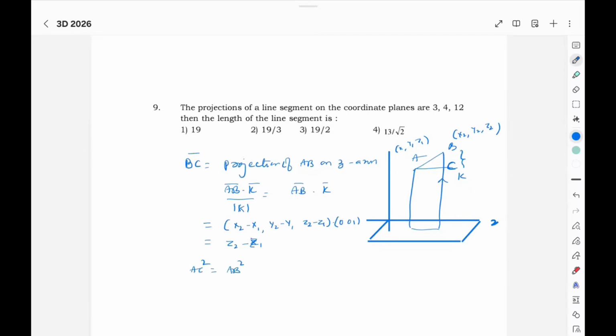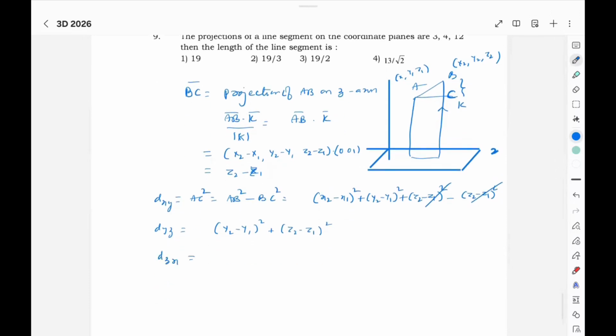AC square is AB square minus BC square: x2 minus x1 whole square plus y2 minus y1 whole square plus z2 minus z1 whole square, minus BC square, which is z2 minus z1 whole square. So this is the projection of AB on the XY plane. The projection of AB on the YZ plane will be this, and on the ZX plane will be z2 minus z1 whole square plus x2 minus x1 whole square.